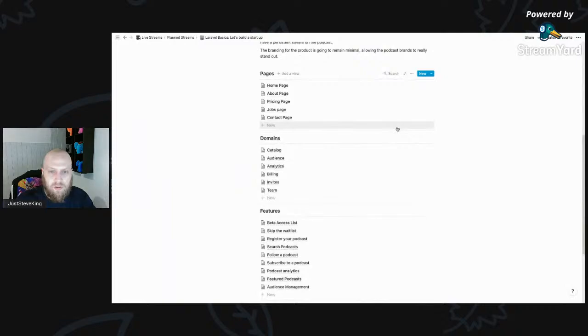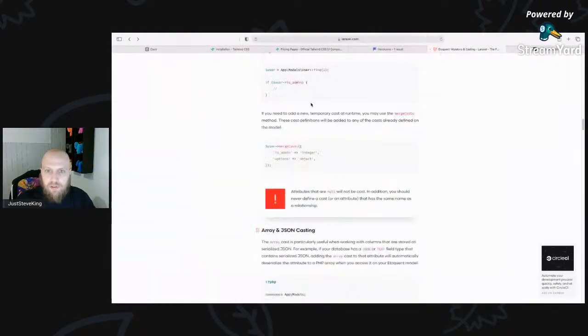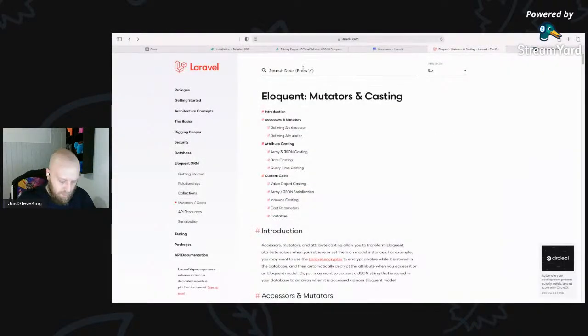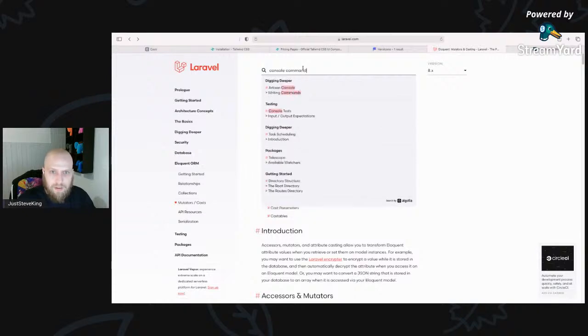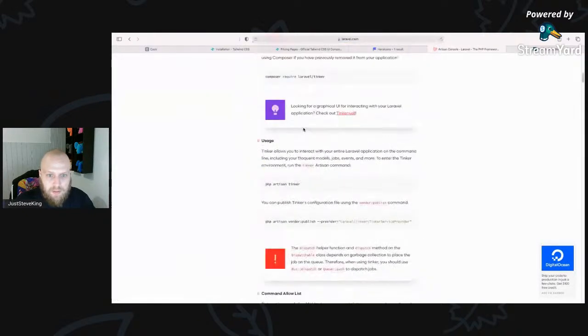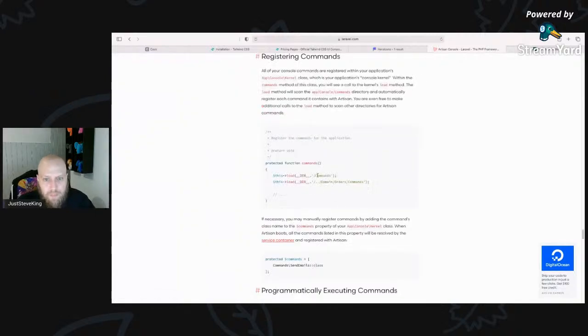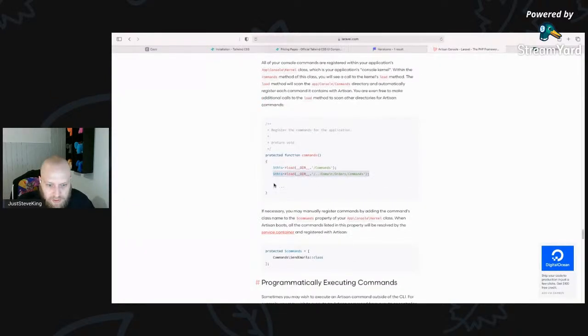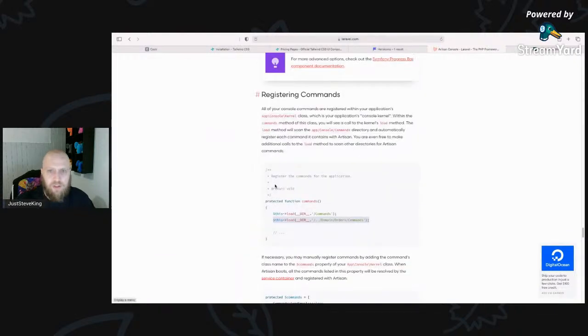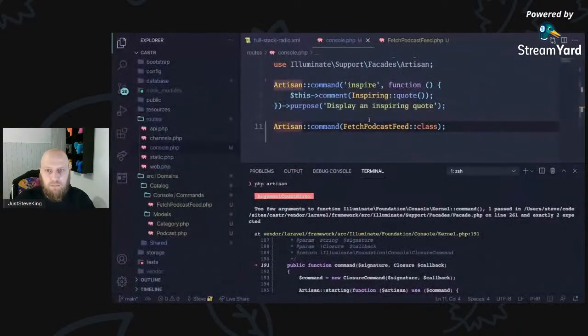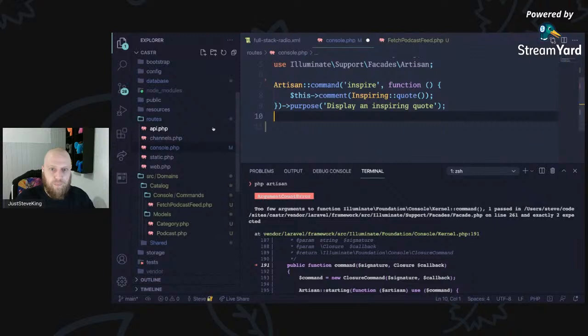Let's have a look at the docs, because if all else fails, console command, writing commands, let's have a look. Registering commands. Okay, so we can load it from other places, so we don't actually have to do the routing. That's great. Cool. Let's just drop it.